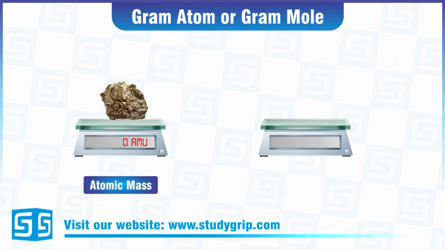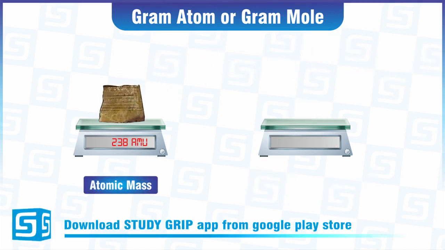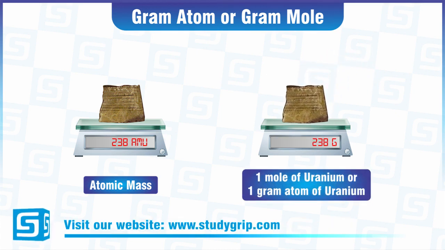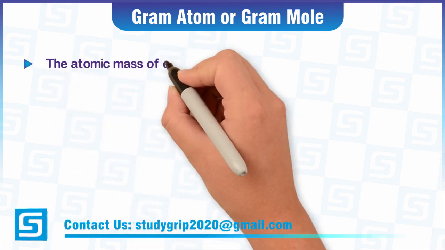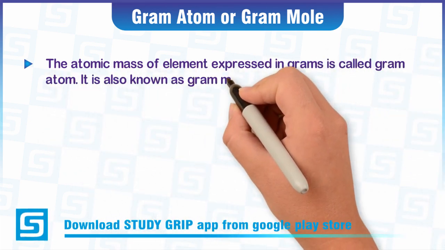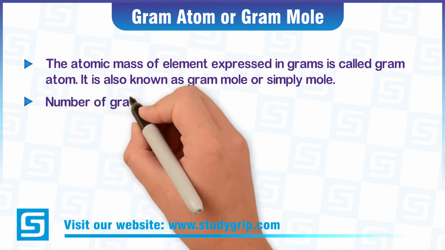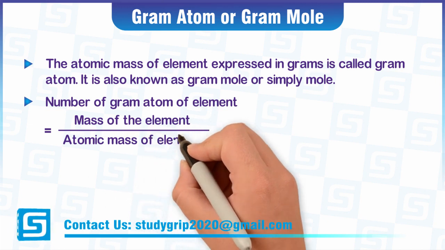Atomic mass of magnesium is 24 amu, when expressed in gram, called 1 mole of magnesium or 1 gram atom of magnesium. Atomic mass of uranium is 238 amu, when expressed in gram, called 1 mole of uranium or 1 gram atom of uranium. So, gram atom can be defined as the atomic mass of an element expressed in grams. It is also known as gram mole or simply mole. Number of gram atoms of an element is equal to mass of element divided by atomic mass of element.